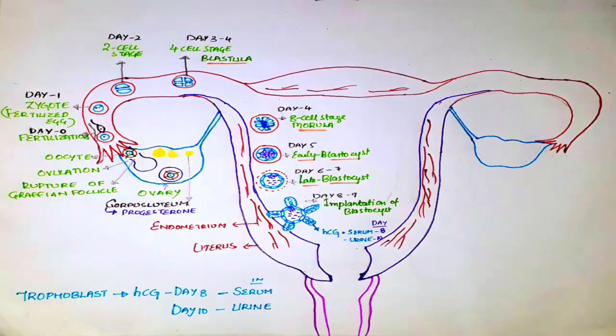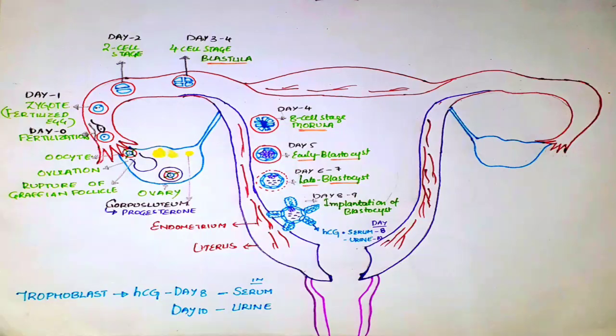If once progesterone is lost, endometrium is lost. The lining of endometrium along with some bleeding is passed, and this is called menstrual bleeding. If that female is pregnant, as blastocyst is implanted in the endometrium, she should not lose endometrium and menstrual cycle should not start, and hence there will be a missed period.